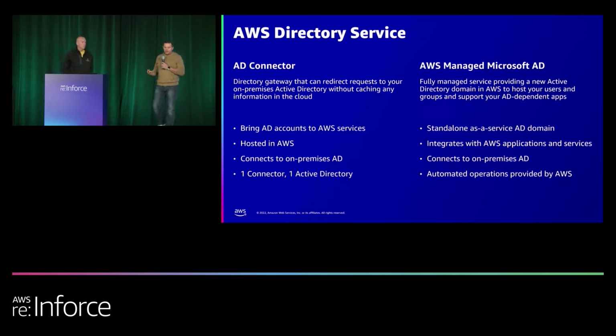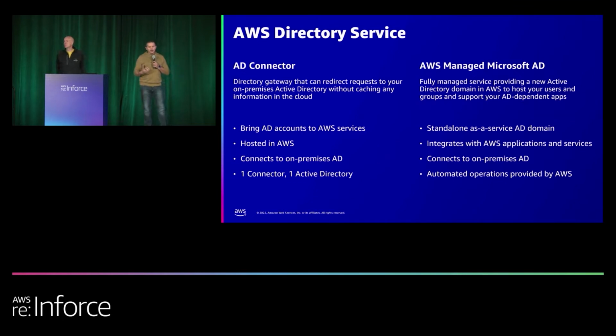Well, AWS Directory Service provides two capabilities that I want to talk to you about today. The first one is AD Connector, and that is what it sounds like. It's a connector. It's a directory gateway or proxy that you're able to take your existing Active Directory and use AD Connector to bridge that into assigning permissions in the cloud. So if you think of it this way, it's not doing any replication or caching of your directory into the cloud. It's simply when you need to authenticate to a service, it'll go and connect to your on-premise Active Directory and authenticate you, and then go and provide you the access you need in the cloud.